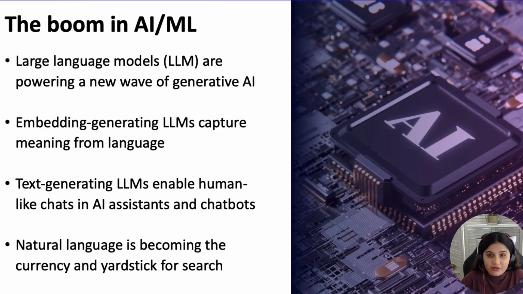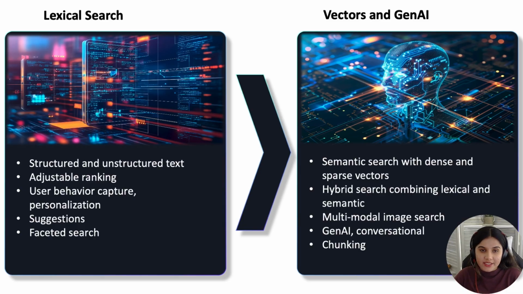With this, you can reduce hallucinations, deliver more contextually relevant results, and create a future-ready architecture that evolves with the rapidly advancing AI landscape. We are now witnessing a significant development in search technologies. Traditional lexical search has served us well with capabilities for structured and unstructured text, adjustable ranking algorithms, and faceted navigation. However, the emergence of vector-based approaches and generative AI has truly transformed what's possible.